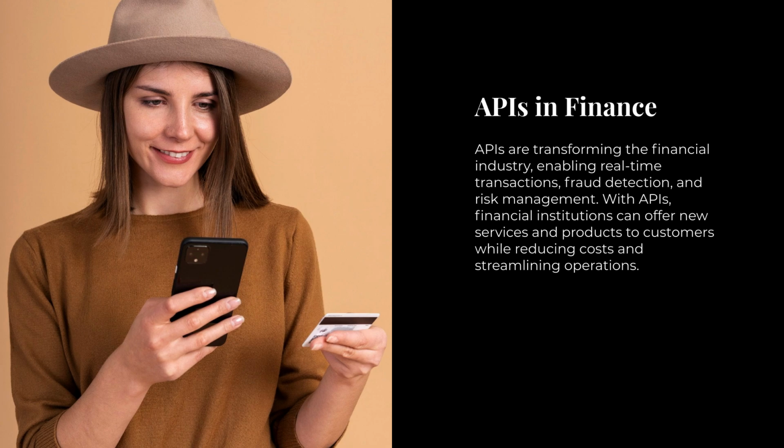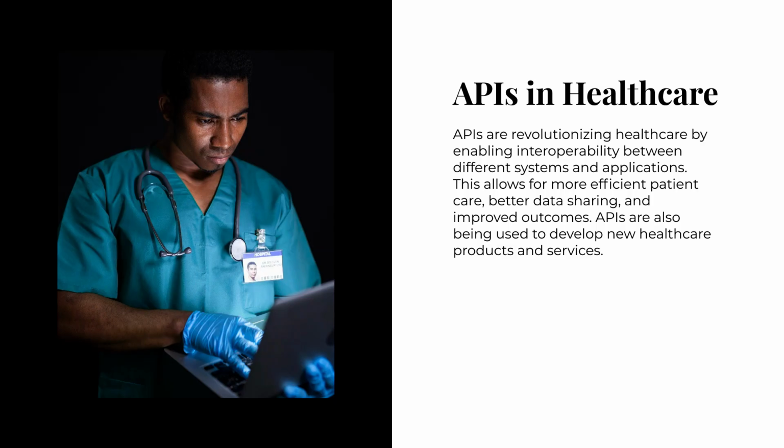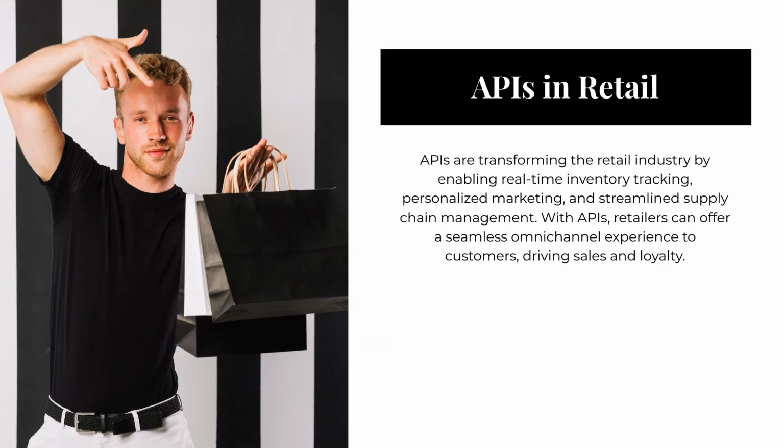3. Mapping and geolocation services. Mapping and geolocation services like Google Maps, MapQuest, and OpenStreetMap provide APIs for developers to embed maps, geocoding, and routing functionalities into their applications. These APIs enable location-based services, geospatial data analysis, and navigation features.